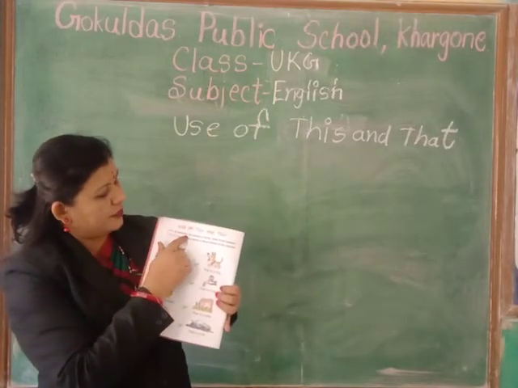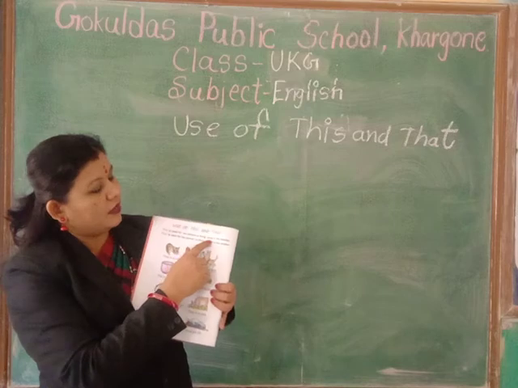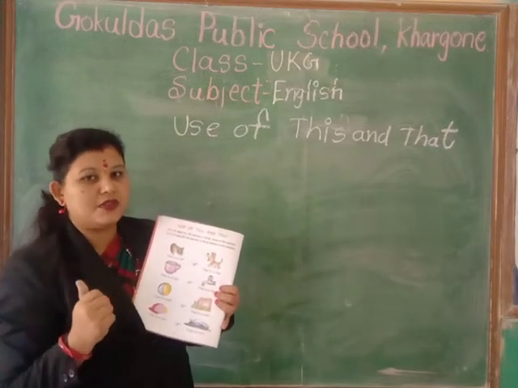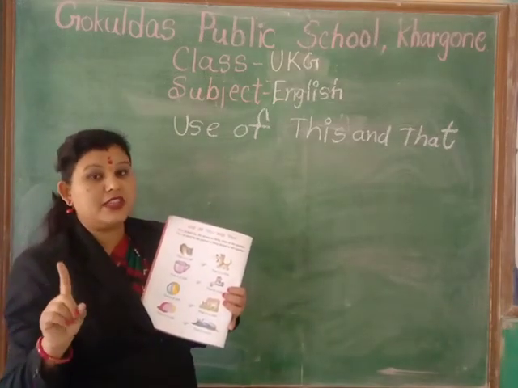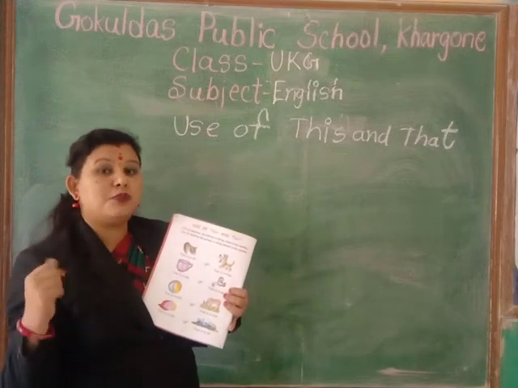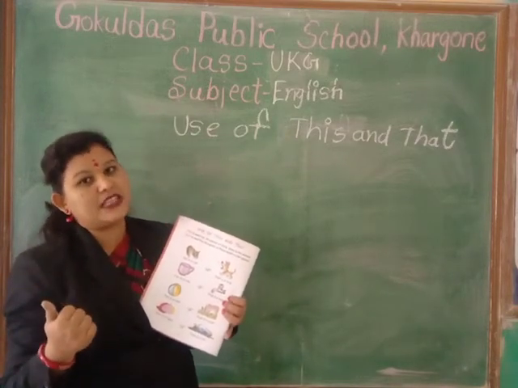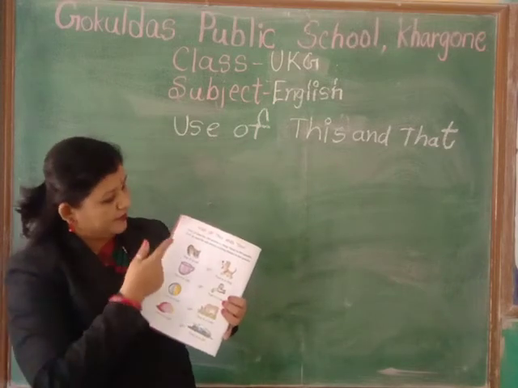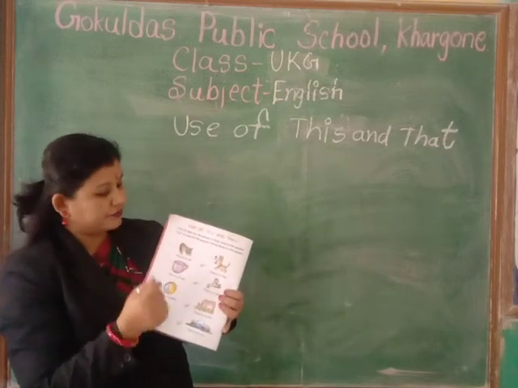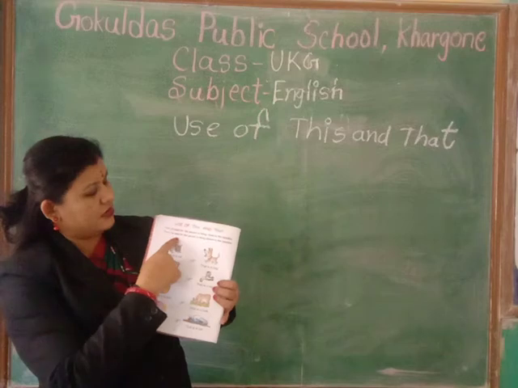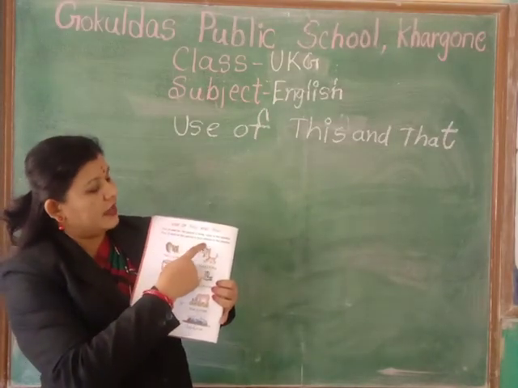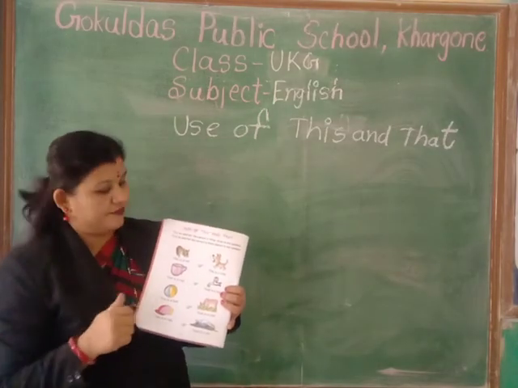This is used for the person or thing close to the speaker. This कब यूज करना है? जब कोई व्यक्ति, कोई चीज जो बोलने वाला इंसान है उसके पास में है, तो आपको क्या यूज करना है? दिस. Okay, that is used for the person or thing distant to the speaker.